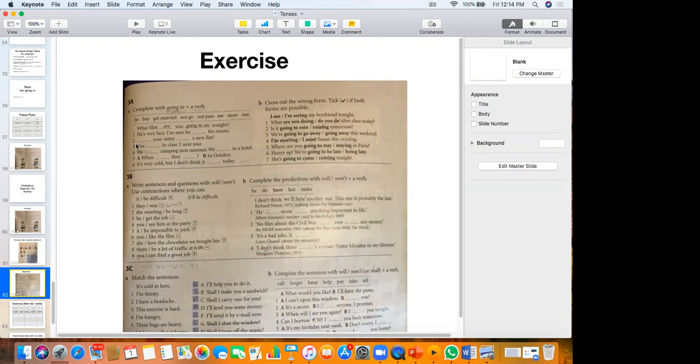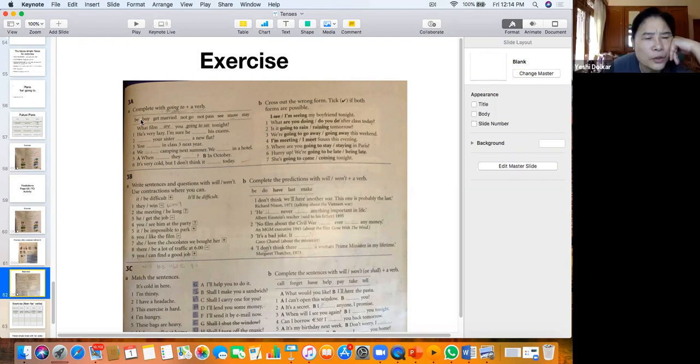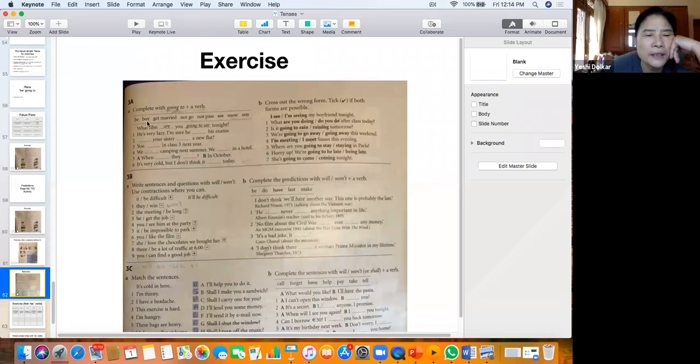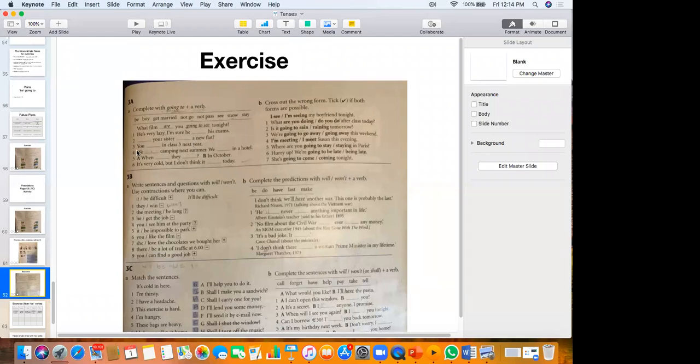What about number 2? Is your sister going to buy a new flat? Is your sister going to buy a new flat? Yes, she's going to buy a new flat. Okay. What about number 3?